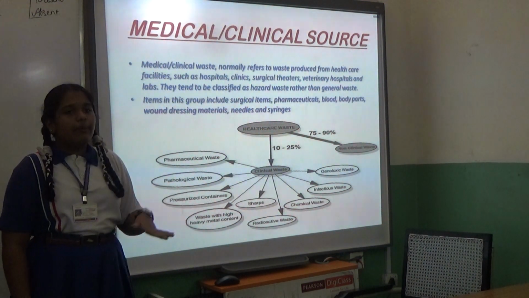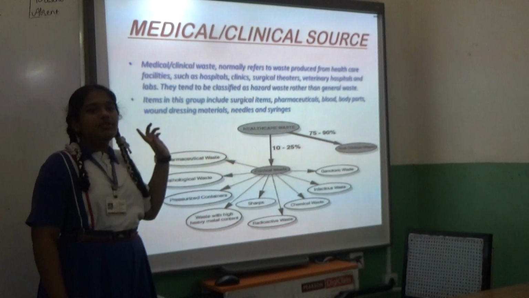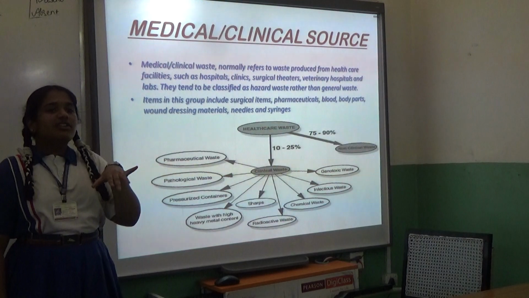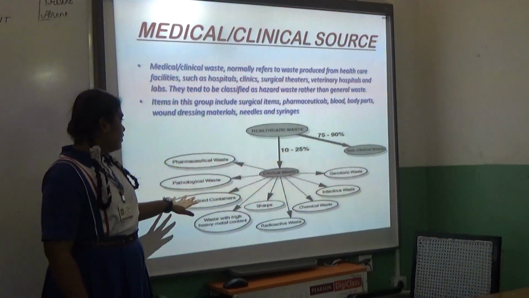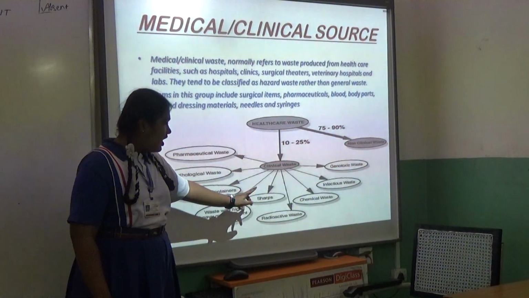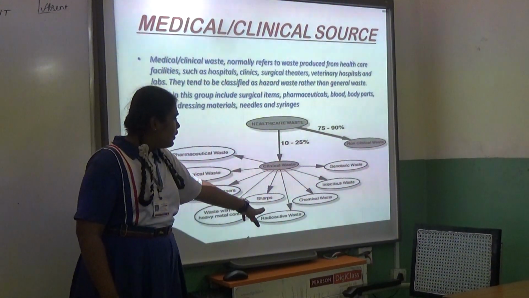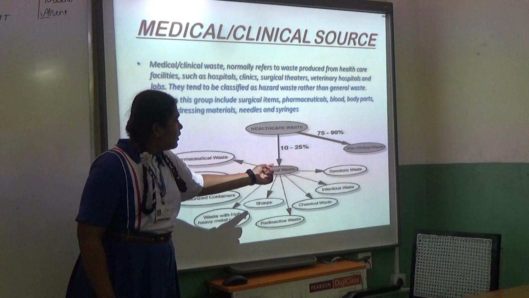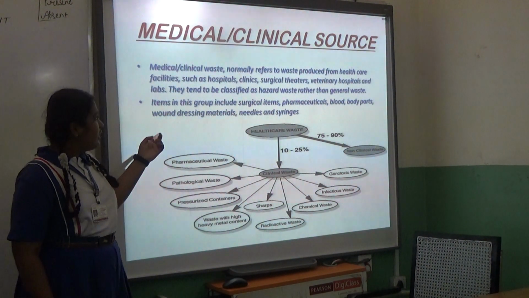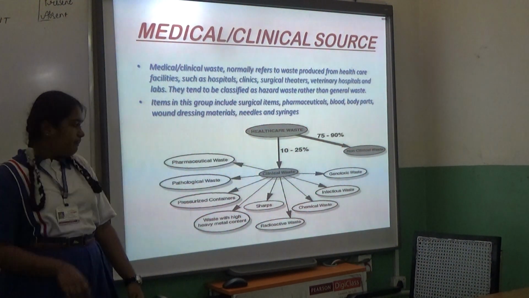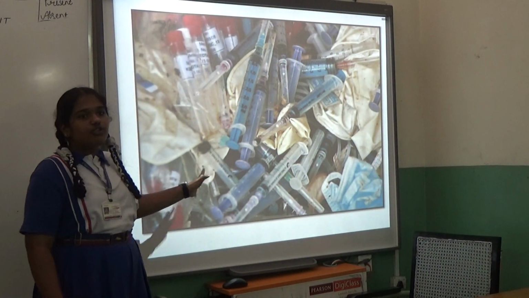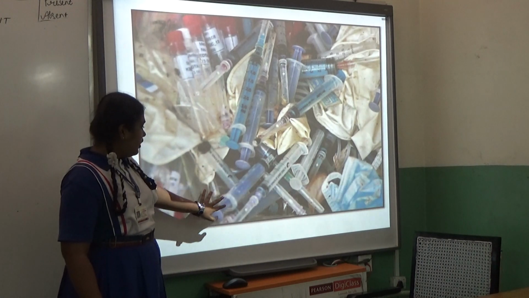Medical or clinical type of source. This can even be called a biomedical source. Biomedical source comes from your hospitals and clinical sources. This includes pharmaceutical waste, pathological waste, pressurized containers, sharps like blades, radioactive waste, chemical waste, and genotoxic waste. This can be needles, syringes, blood packets, etc. This is a picture of the medical source of waste. It includes syringes, etc.